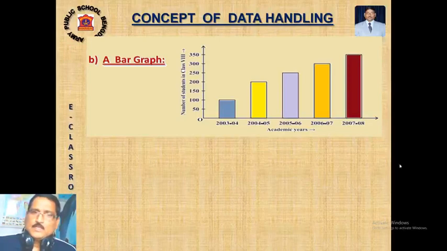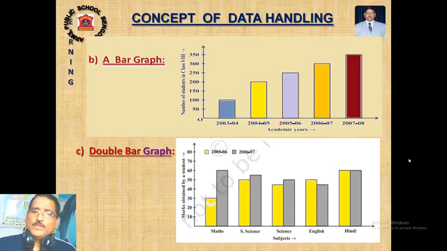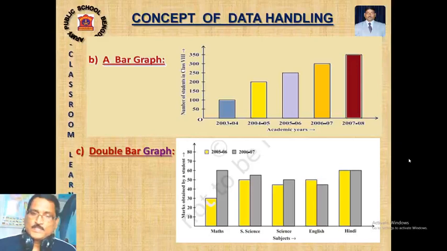Now what we have is the double bar graph. The main concept of a double bar graph is that we use it when we have to study two sets of information simultaneously, or when we need a comparative analysis of two sets of information.